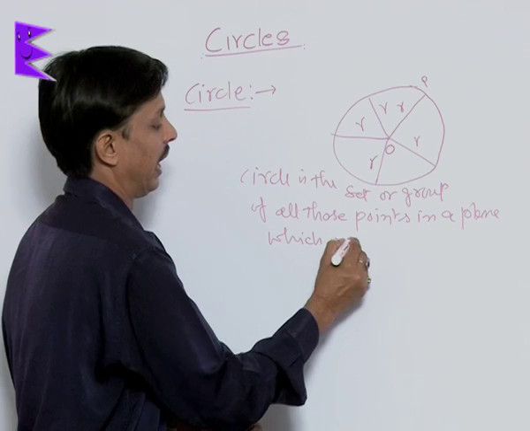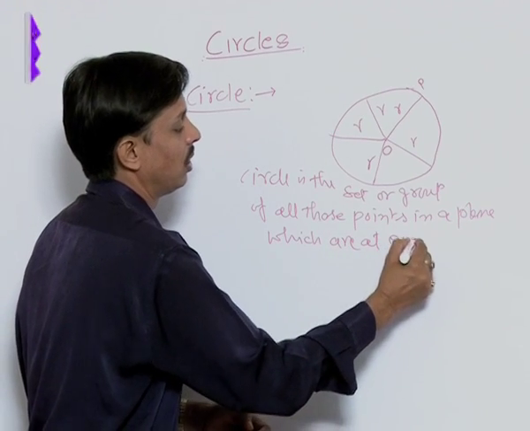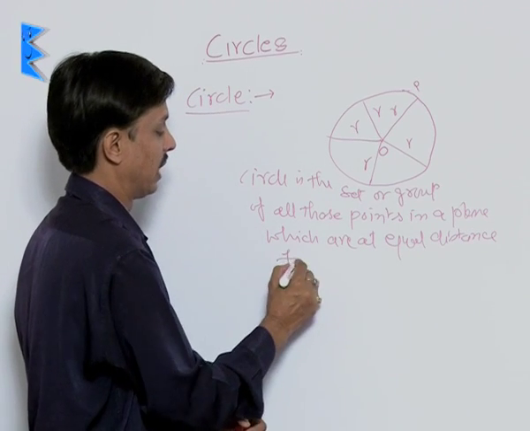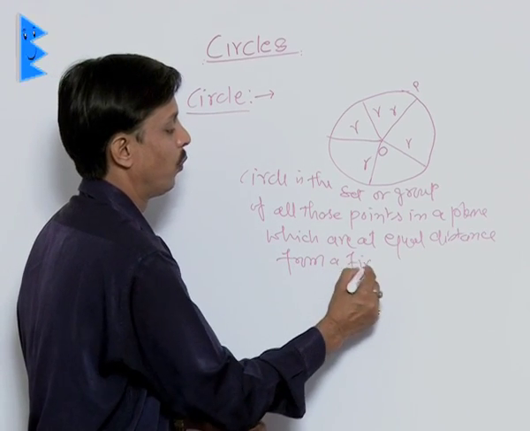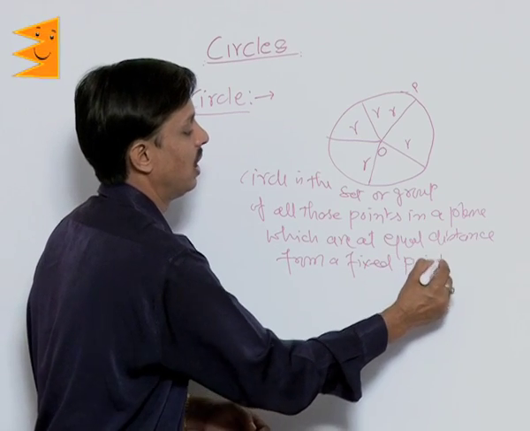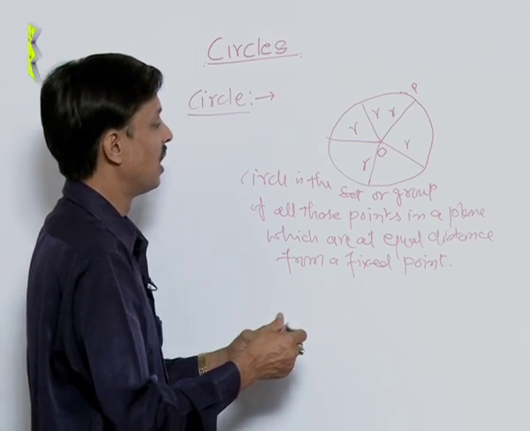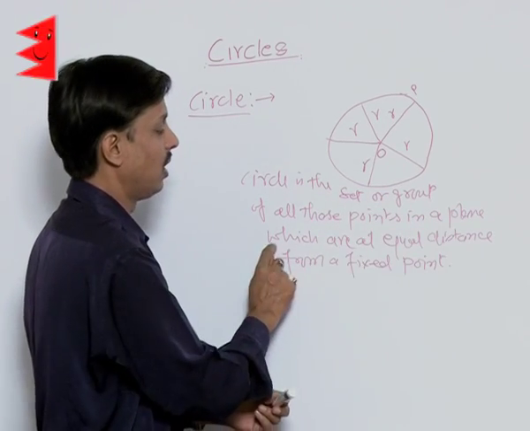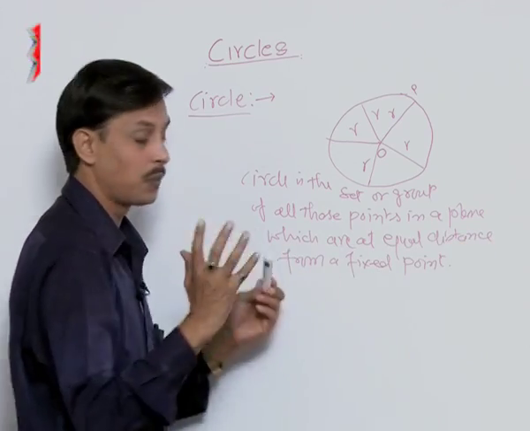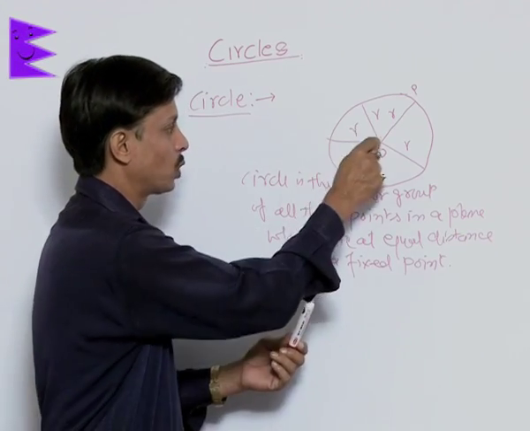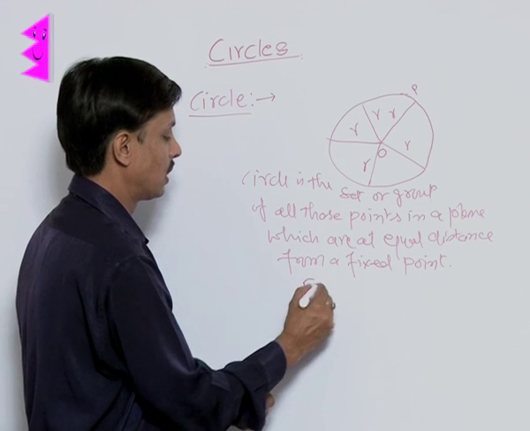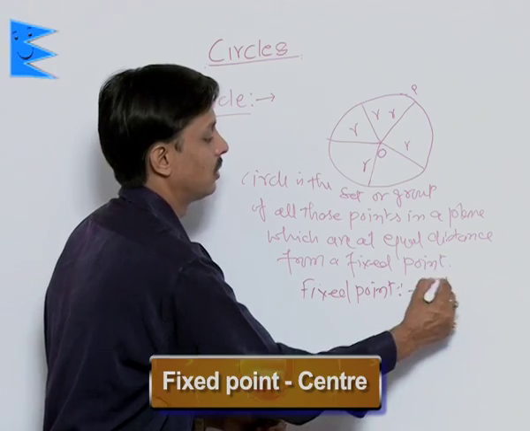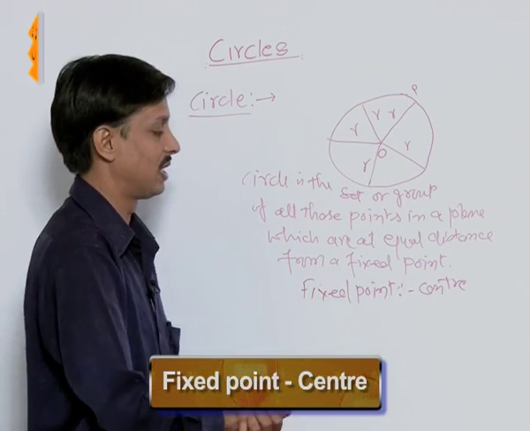which are at equal distance from a fixed point. So what is the circle? A circle is the set of all those points in a plane which are at equal distance from a fixed point. This fixed point is known as the center.